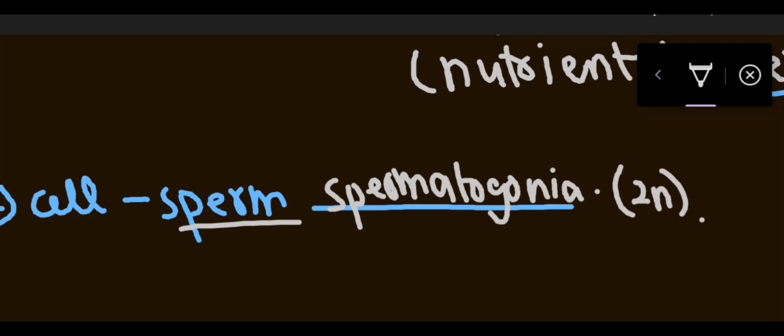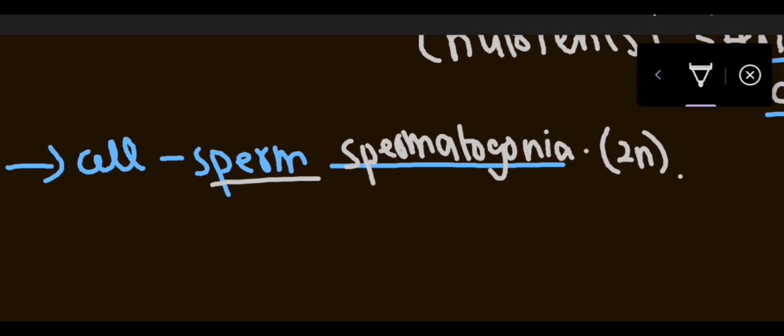Now, these spermatogonia are a type of stem cells. Now, what are stem cells?